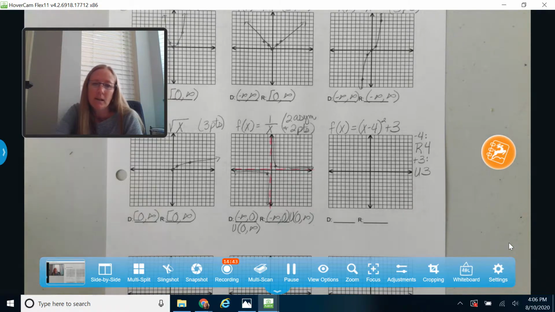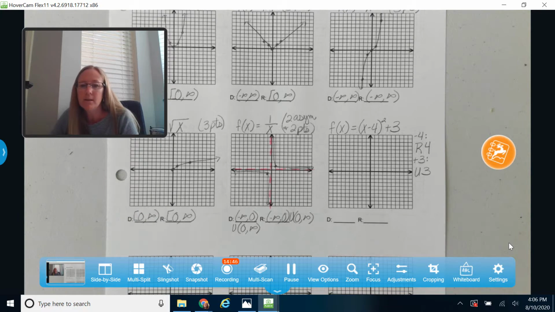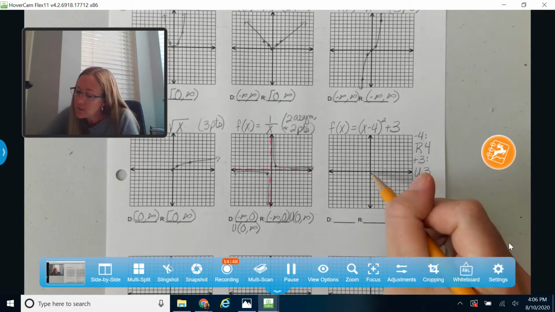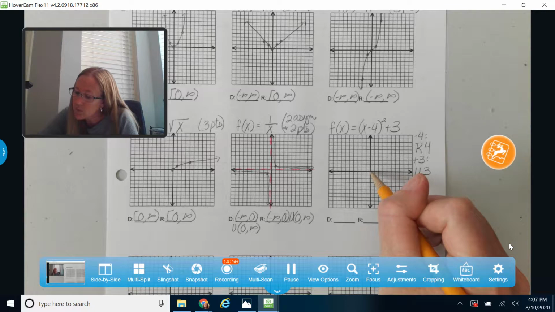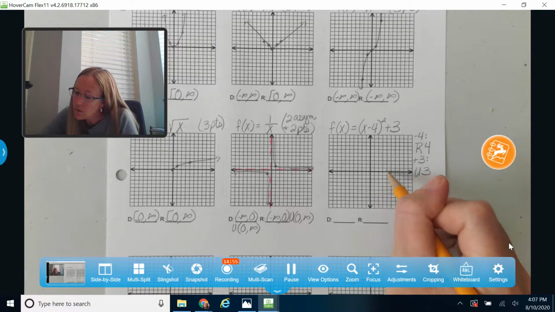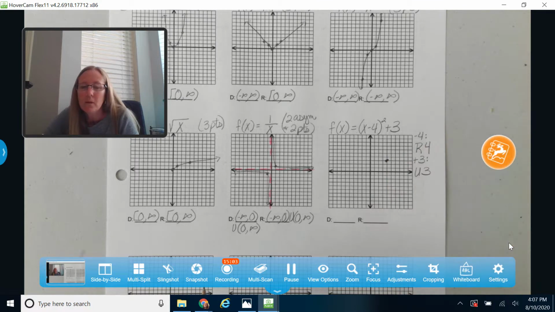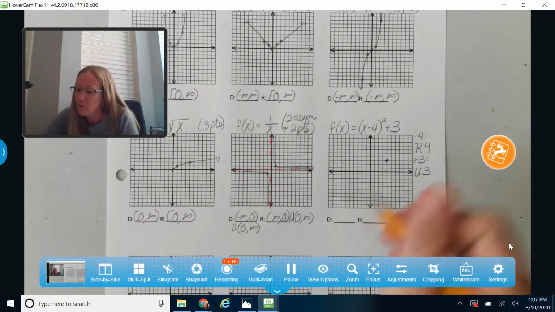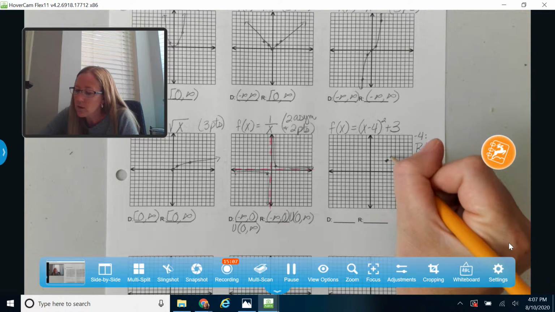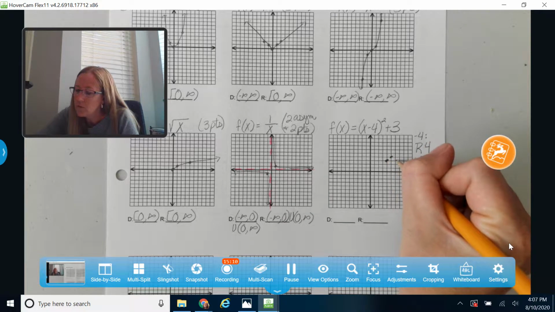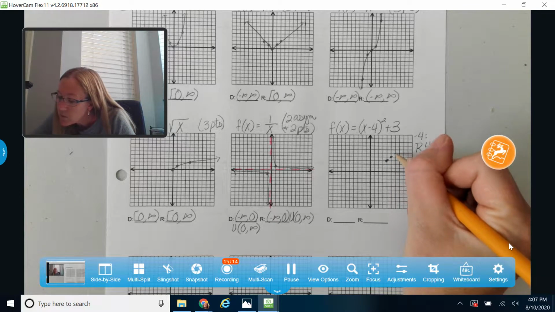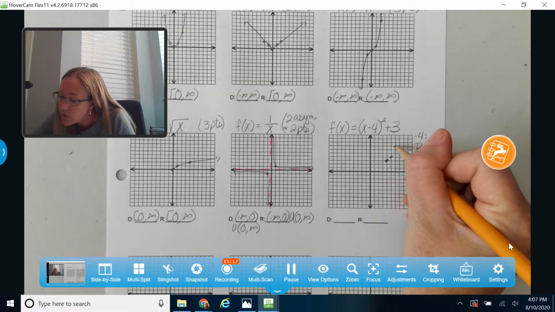Okay, and again, like I said, I like to move my 0, 0 point and then build my graph off of that. So I'm going to take my 0, 0 point and I'm going to move it to the right 4 and up 3. So 1, 2, 3, 4, and up 1, 2, 3. Okay, and now for my quadratic graph, I'm going to go over 1, up 1, and over 2, up 4. 1, 2, 3, 4. These little boxes all kind of run together.